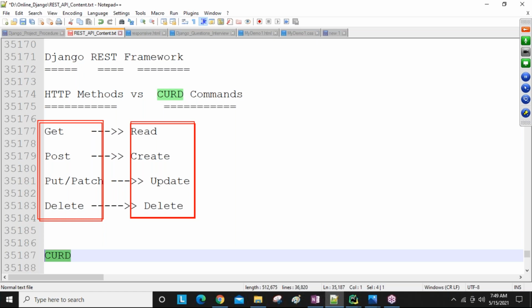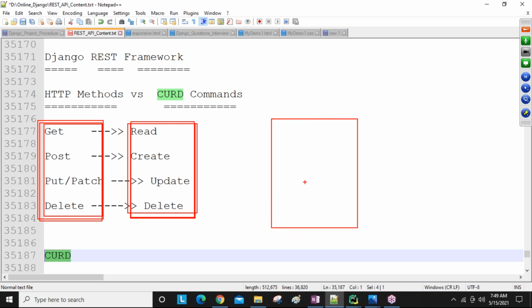Clear this one? So remember this structure, guys. We are Django developers, Django REST API developers. As Django REST API developers, we are going to use these HTTP methods only to perform these CRUD operations on our database, which has some data.